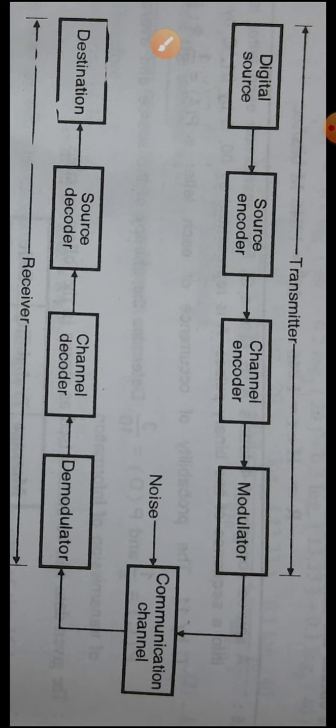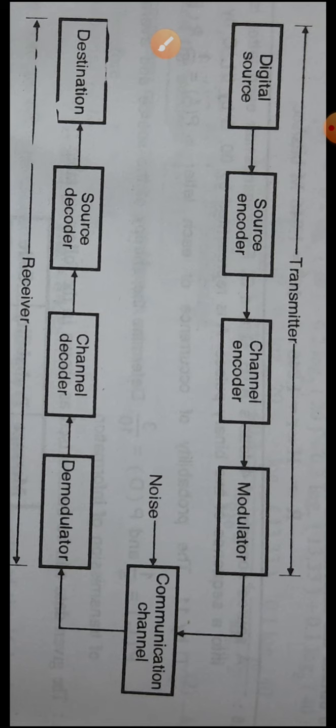The transmitter block consists of the discrete input, the channel encoder followed by a modulator. The function of this channel encoder is to introduce some redundancy, in a controlled manner, in the binary sequence to be transmitted.